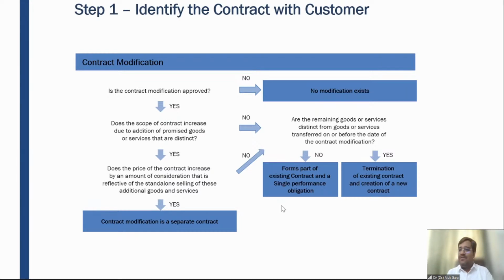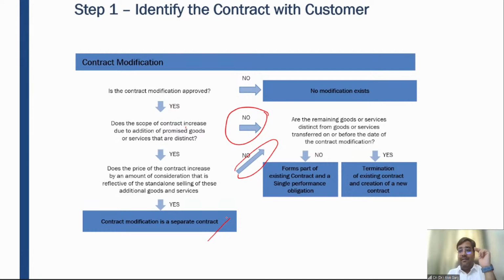If the contract modification has not been approved by the parties, of course you are not treating it as a modification, right? Whether the scope of the contract increased due to addition of promised goods or services which are distinct, if the answer is no, or the added goods and services are distinct but the price has not increased proportionately, or the second question's answer is no, in that case it will not be considered as a separate contract. It will be considered as a revision in the contract.